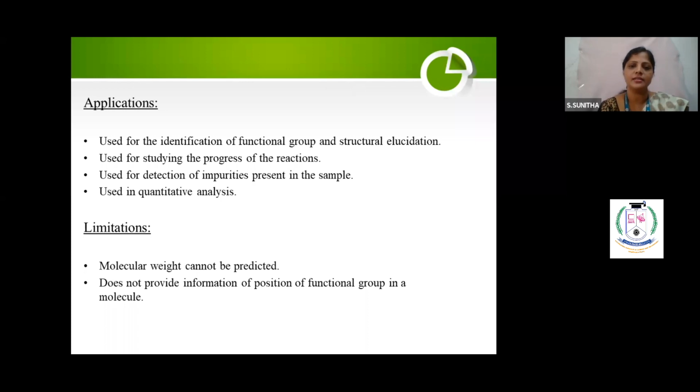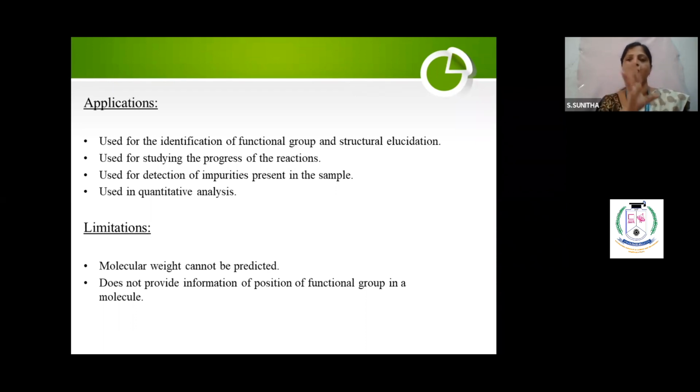Only a few limitations. We don't normally go for UV, we go only for IR as a chemist. The limitations: molecular weight cannot be predicted. You can identify the functional group, whether benzene is there, or phenol, or amine, but you do not know the bulk molecular weight of the compound. And it does not provide any information about the positional group.